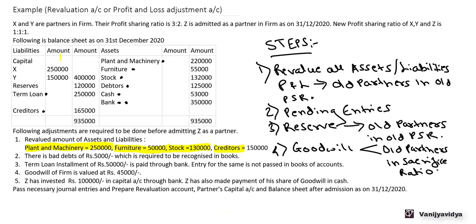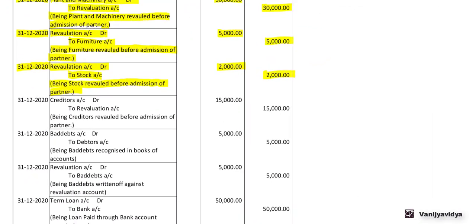Next, creditors 1,50,000. Now the value of the creditors in the balance sheet is 1,65,000. Now it has become 1,50,000. So there is a decrease in the liability. So when there is a decrease in the liability, the account will get debited, that is creditors account debit to revaluation account 15,000. So on 31st December 2020, creditors account debit to revaluation account 15,000, being creditors revalued before admission of the partner. So creditors are also revalued.